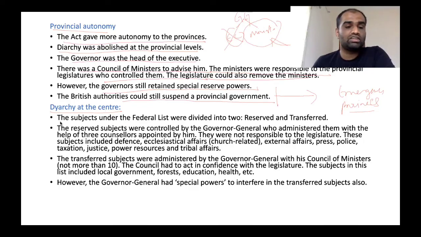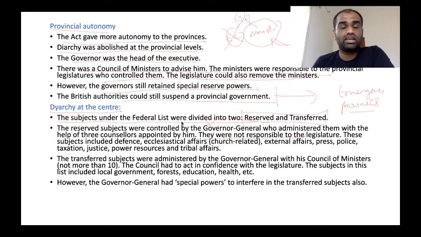At central level, the subjects were divided into the federal list. The federal list was divided into two lists, reserved as well as transferred. The reserved subjects were controlled by the Governor General, who administered them with the help of councillors who were nominated by the Governor General. Clear? Now, these councillors as well as the Governor General were not responsible to the legislature.